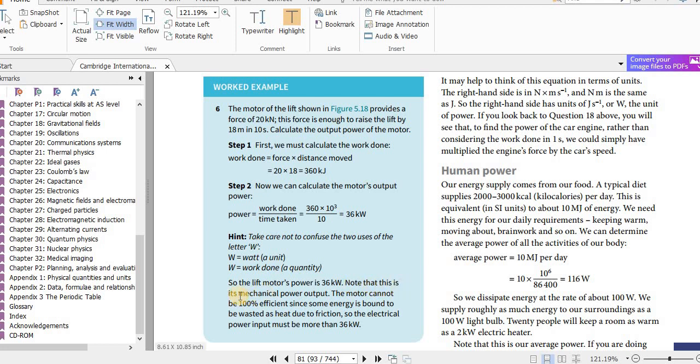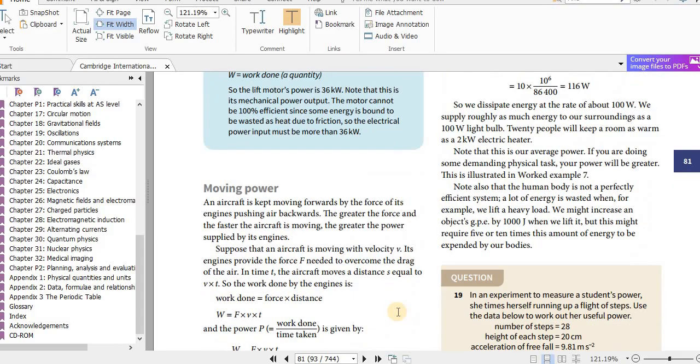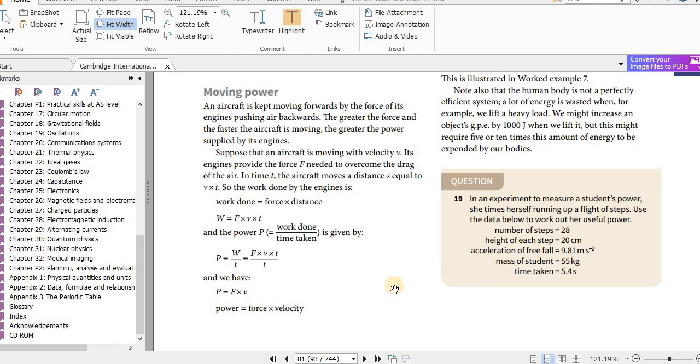Note that this is its mechanical power output. The motor cannot be 100% efficient, since some energy is bound to be wasted as heat due to friction. So the electrical power input must be more than 36 kilowatts. Okay, then the equation for power. Remember the equation for work done. Work done is force into distance, and I think I explained this earlier.